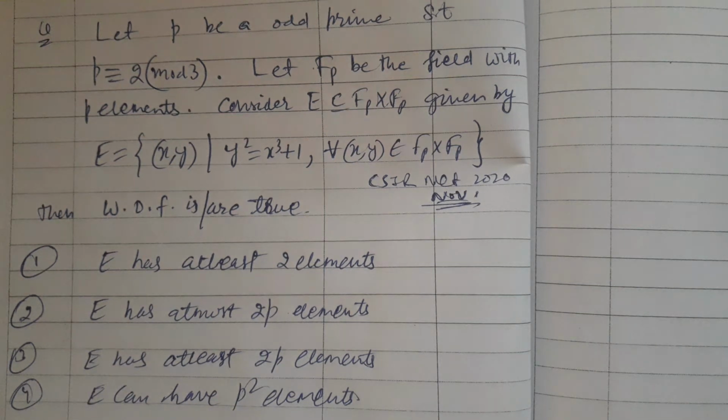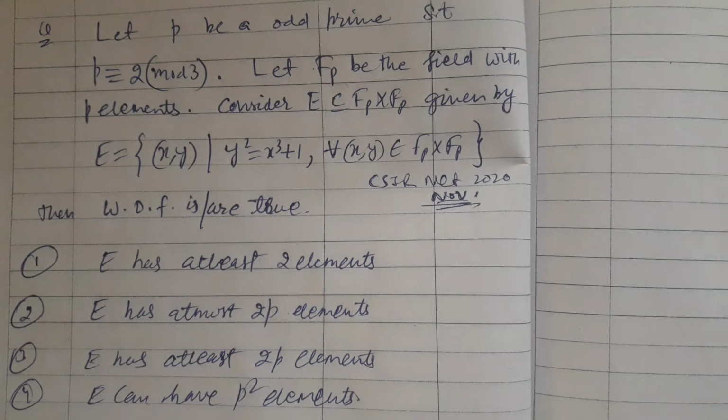Consider E, which is a subset of the Cartesian product Fp cross Fp, given by all those elements (x, y) such that the square of the ordinate is equal to the cube of the abscissa plus 1, provided that each element (x, y) is from Fp cross Fp.